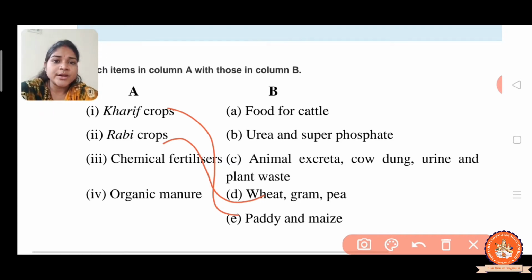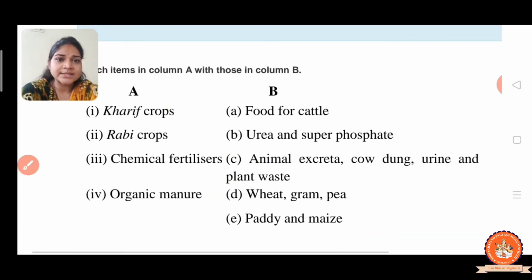Now the third one is chemical fertilizer. Which one is the chemical fertilizer? It is urea and superphosphate. Urea and superphosphate. And the last one is organic manure. Organic manure means it is natural, right? So it is animal extract, cow dung, urine and plant waste, plant residue. So these are the answers of this.